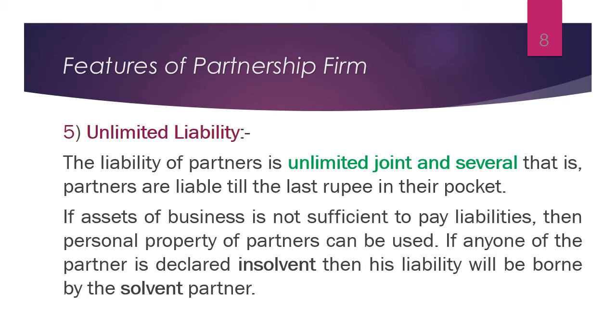If any one partner among the partners becomes insolvent, what is insolvent? A person who is unable to pay debts. Then what to do? The insolvent person's liability will be borne by the solvent partners. It means here the liability of partners will be joint. If one partner is unable to pay the firm's liability, then the other partners have to pay it. So the liability of every partner will be unlimited, joint and several.